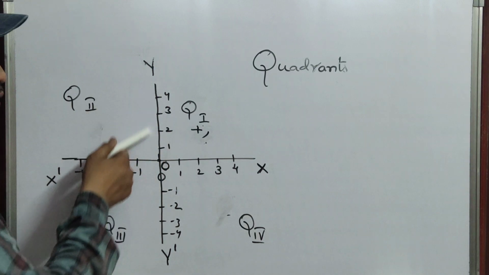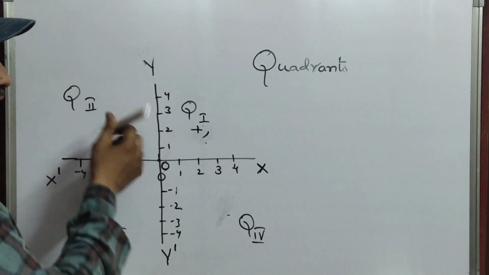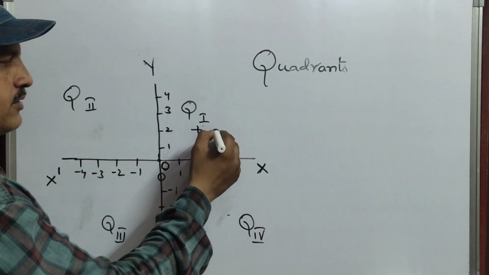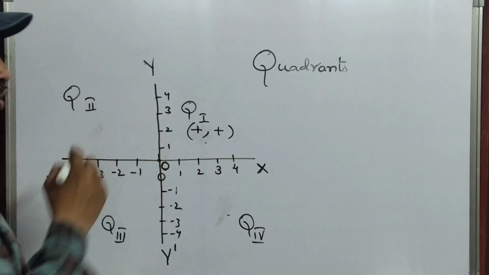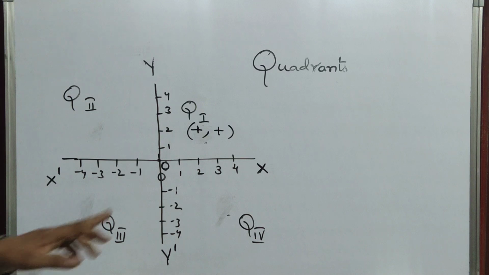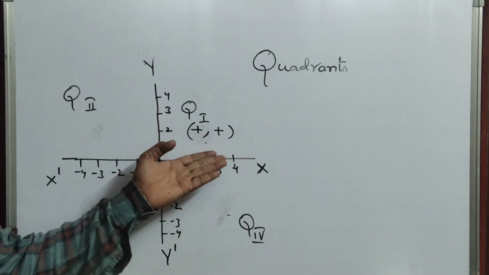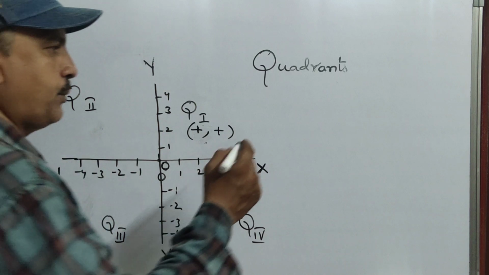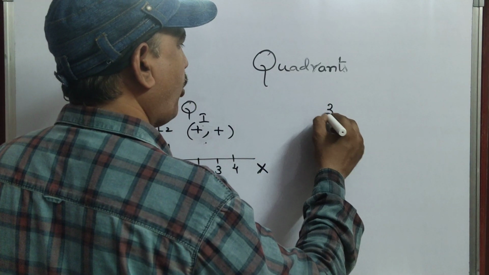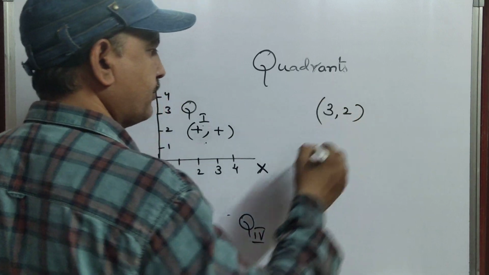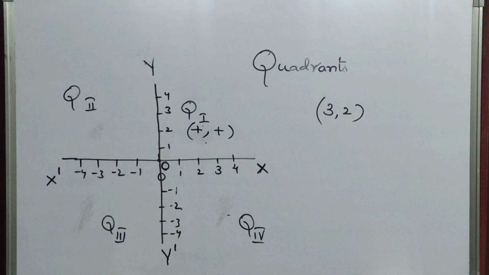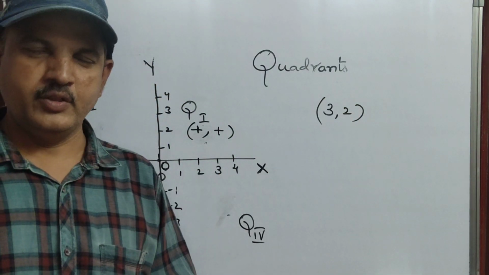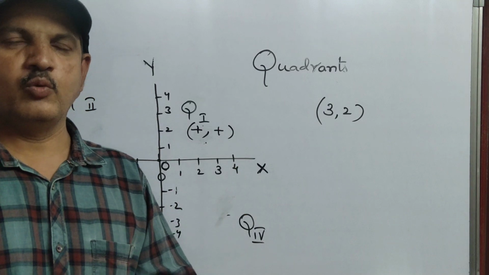And coming to the y coordinates, those are also all plus. That means in quadrant 1 both are plus. What is this plus and plus? Why did sir write like this? I will tell you. Suppose here I give the point 3, 2. What is this 3, 2?